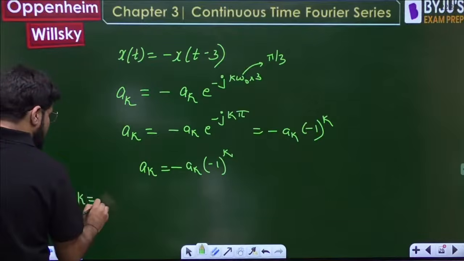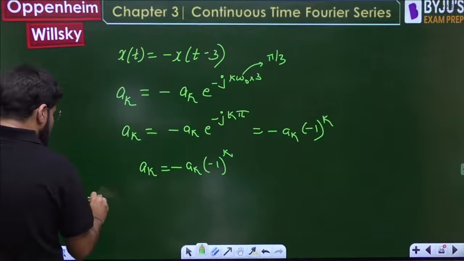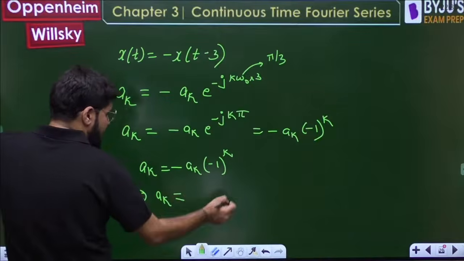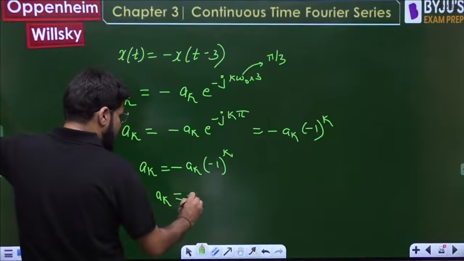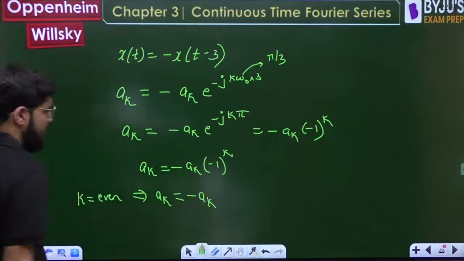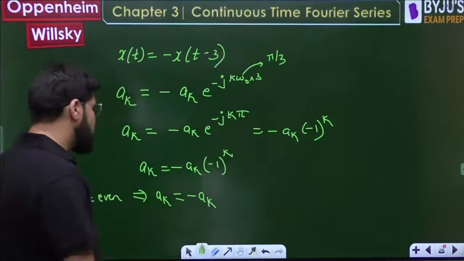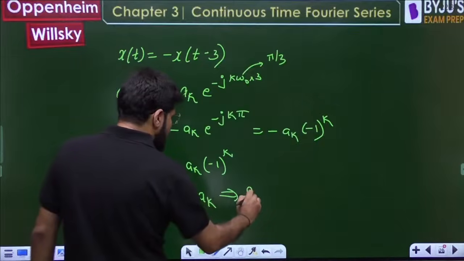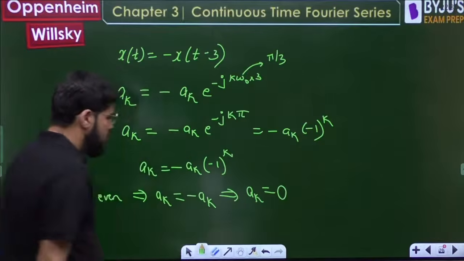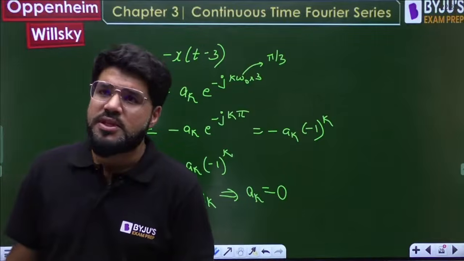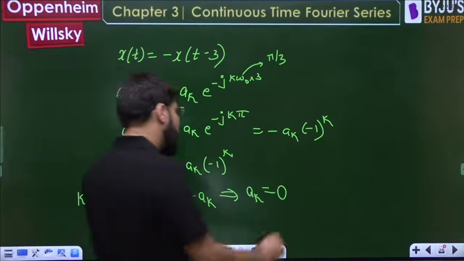Out of this, if I take k even, minus 1 power even will be plus 1, so a_k is minus a_k. That is only possible if a_k is 0. A number and its negative are the same only for 0; 0 has no effect of the sign. So a_k will be 0.